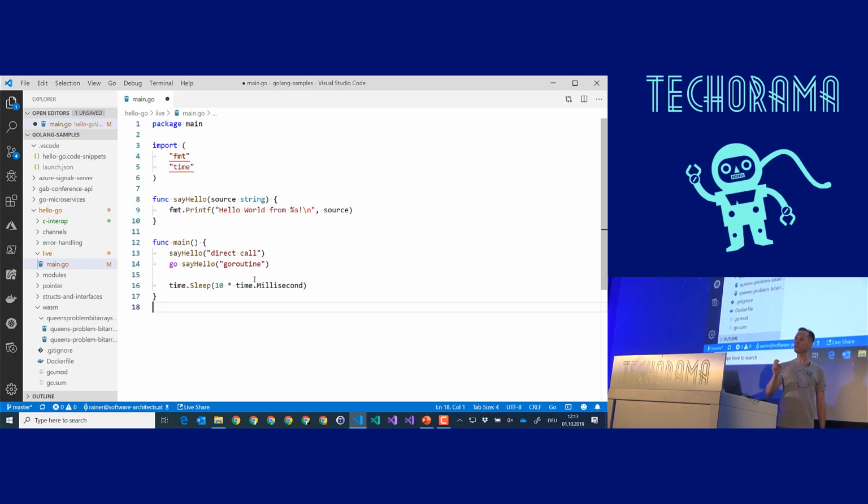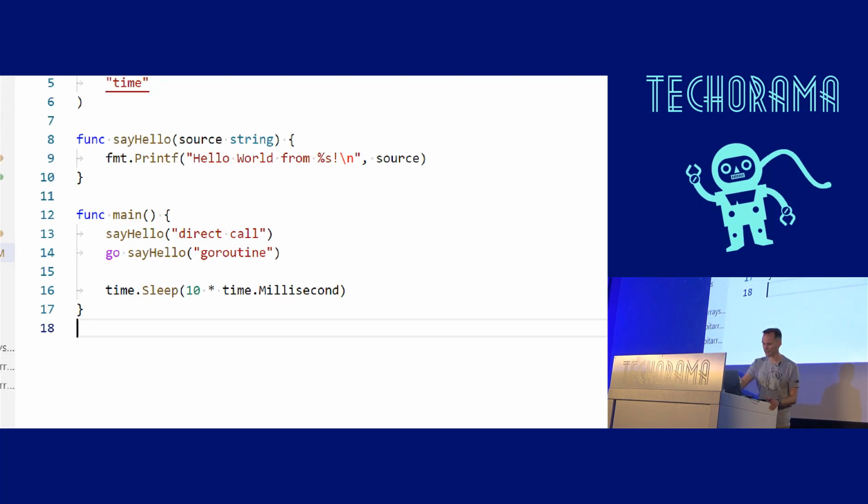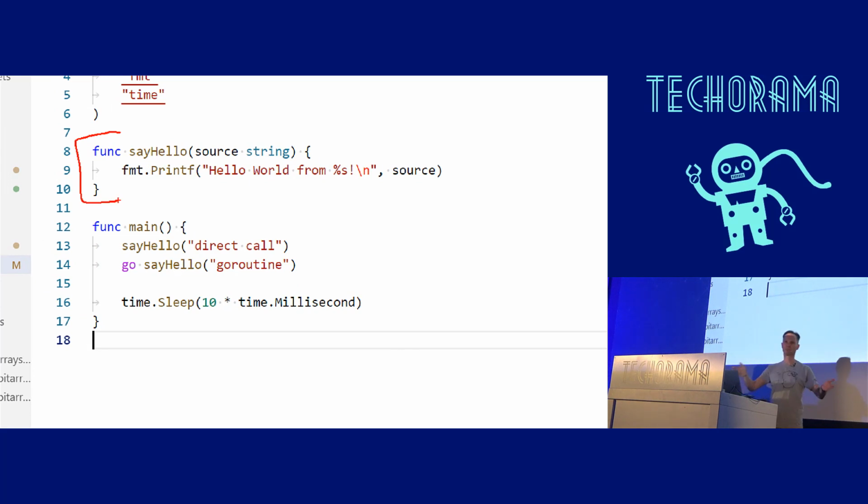Now we come to a real rock star in Go. Many people's interest becomes raised when we see the feature that I would like to now demo to you, so-called Go routines. Please take a look at this function. It's trivial. It just says hello world with a little bit of parameter. But now take a look at these two lines here. Say hello, it's just a call inside the same, we call it Go routine.